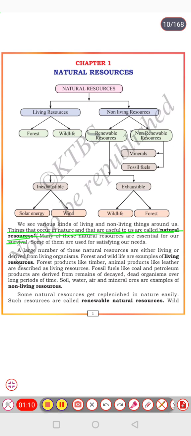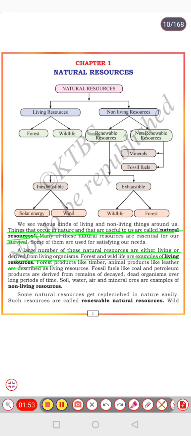Many of these natural resources are essential for our survival, and some of them are used for satisfying our needs. A large number of these natural resources are either living or derived from living organisms. Forest and wildlife are examples of living resources, and timber, which we can use for furnishing our home. Animal products like milk and curd, which we can use as our food, are derived from living resources, right? These natural resources are called living resources.